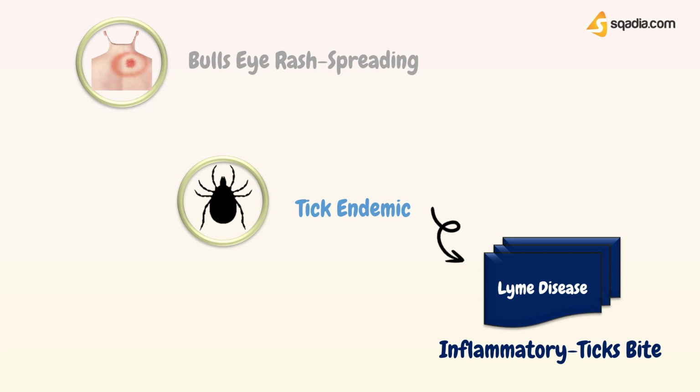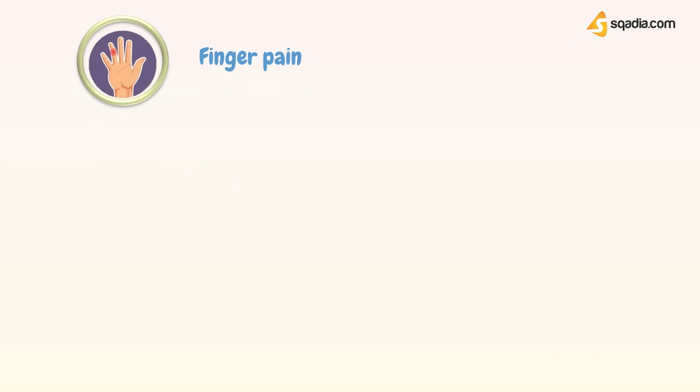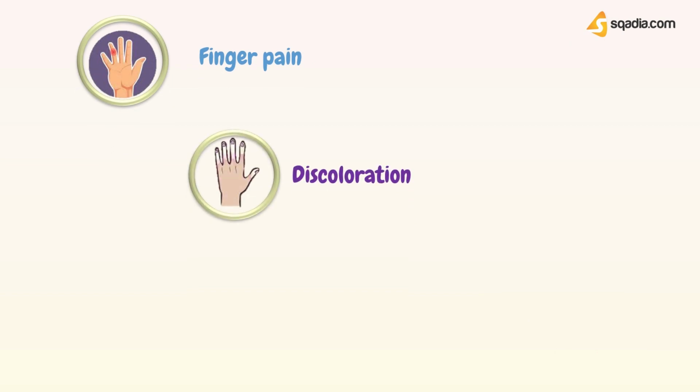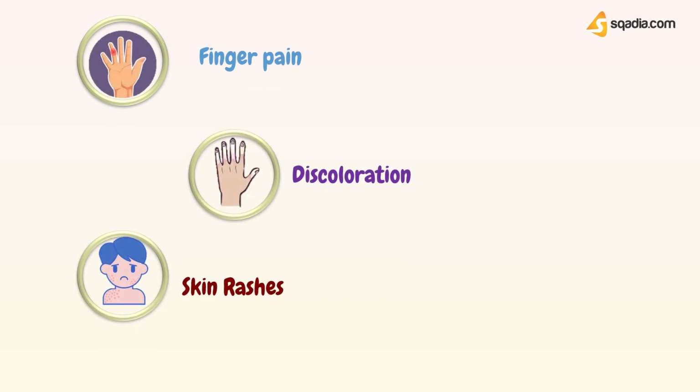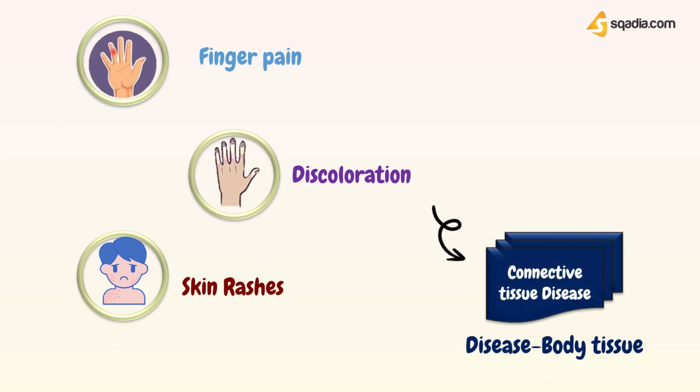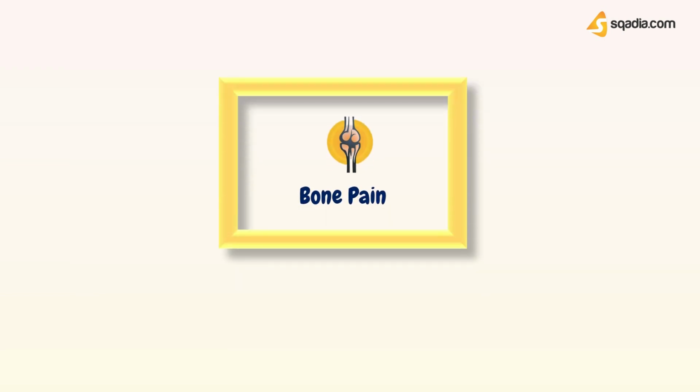Now, if the patient shows symptoms like finger pain, discoloration in the cold, and persistent skin rashes, then this might give you an indication that the patient has connective tissue disease, which is a major type of body tissue. Now we will discuss causes of bone pain.